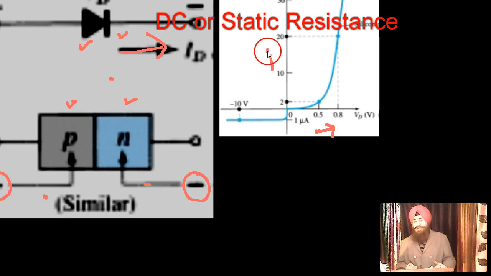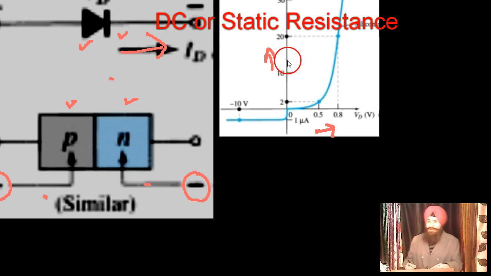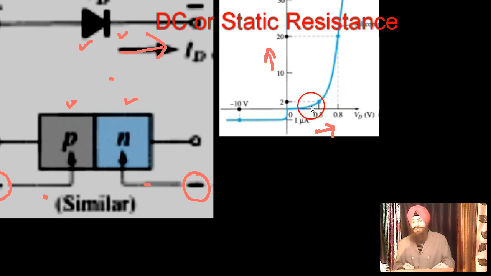We measure the current with the help of a milliammeter. That is called the diode current. Then we draw the graph. It is of this shape.